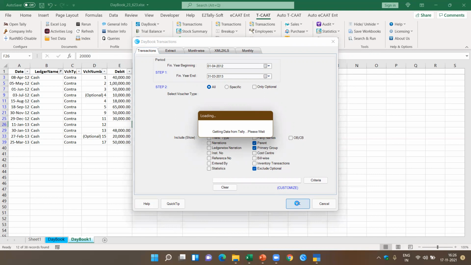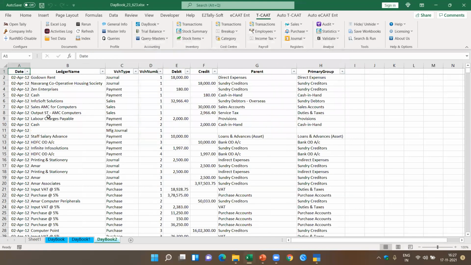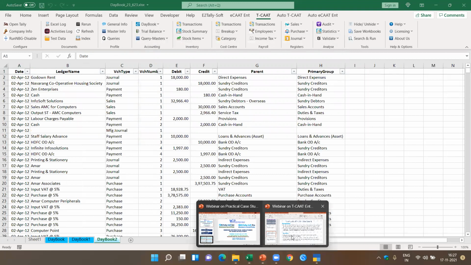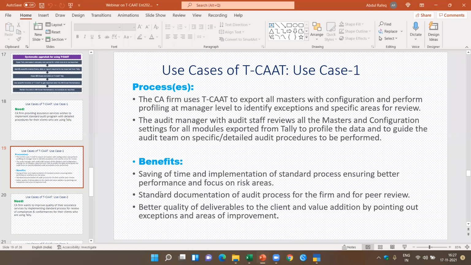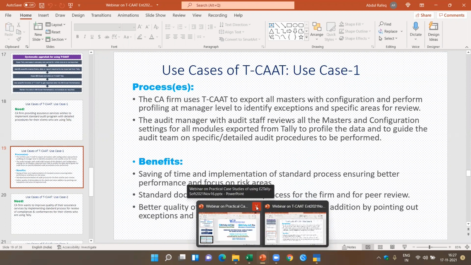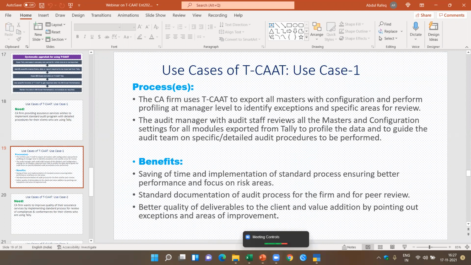What happened in this case is it is extracting all the day book transactions first, the 993 vouchers, excluding the optional vouchers. And then for each of the transactions, it will add the parent and the primary group and give it to you. Based on this, you can perform a lot of analysis. This is what I said about this particular case study. Here you can spend more time actually analyzing the data and then picking the specific area which you want to audit. Let's come back here to the Excel sheet.